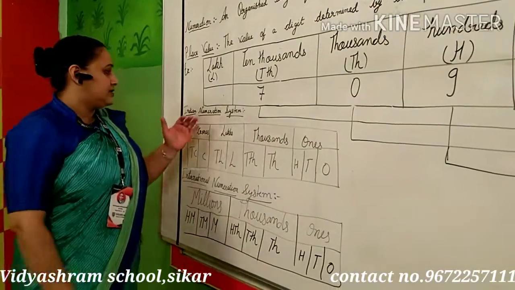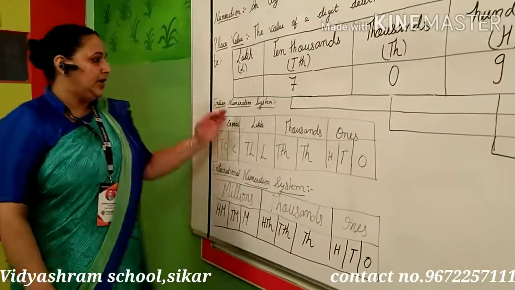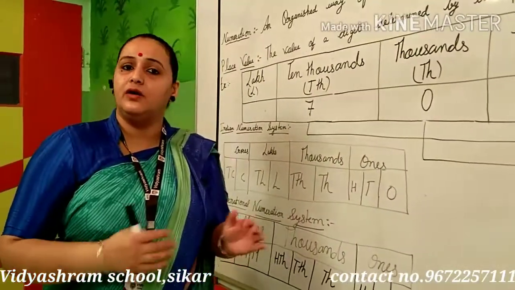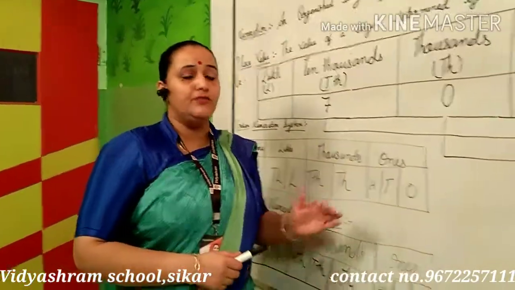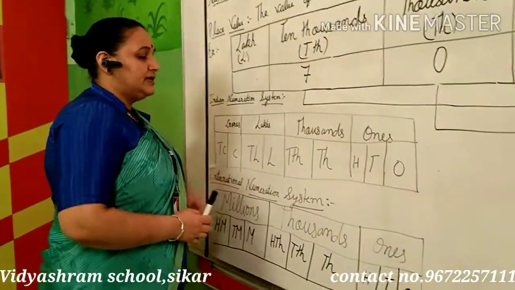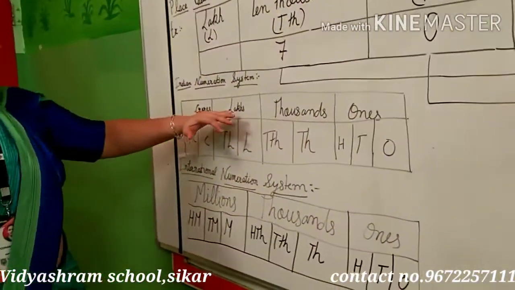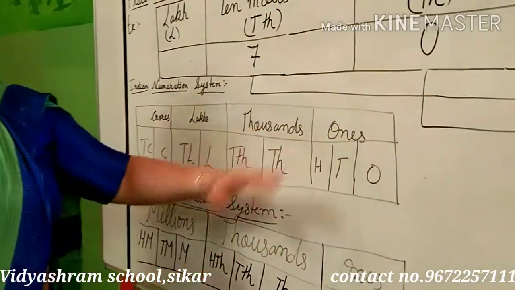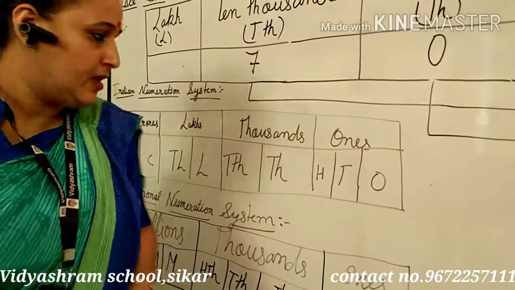Now, the next one we have to start is the Indian numeration system. We have done the Indian numeration system in our previous lecture also. Today we have to revise. It will be easy for you when you understand this. On the upper side: crores, lakhs, thousands and ones. Crore, lakh, thousand and one. It will be a period.